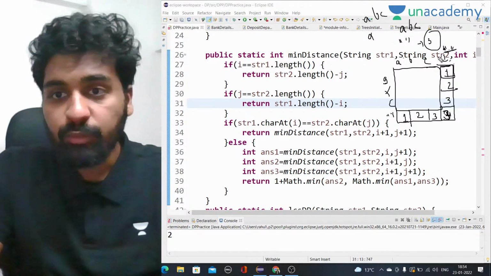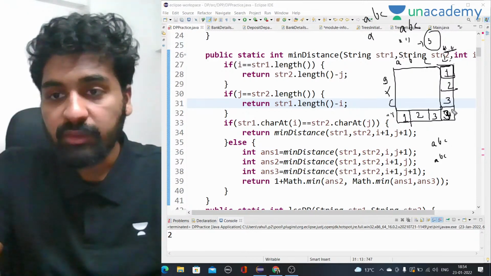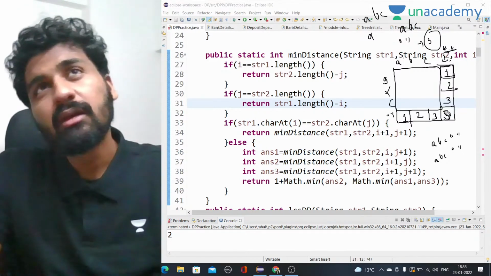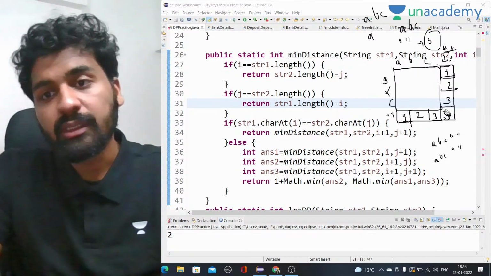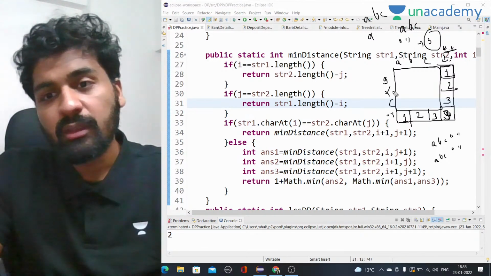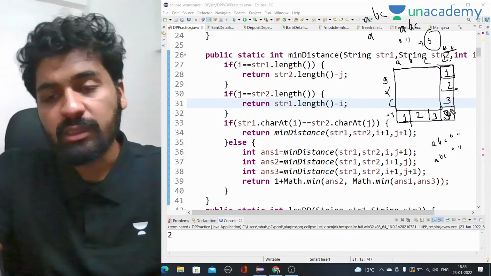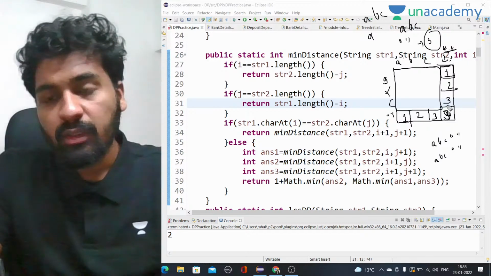And in this case if both are empty, it means both are abc and abc, right? Both the strings have this much, so in that case we have reached the end, so the answer should be 3, right? Yes, I think the answer should be 3. Here the answer will be 1 2 3, and here as well abc and empty, so the answer will be like this only, right?